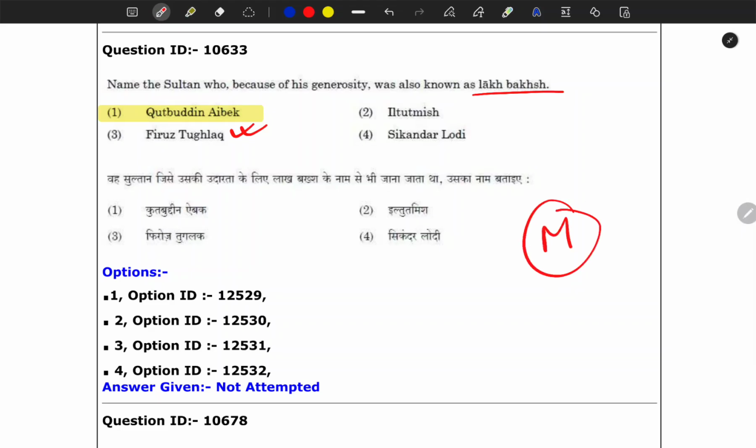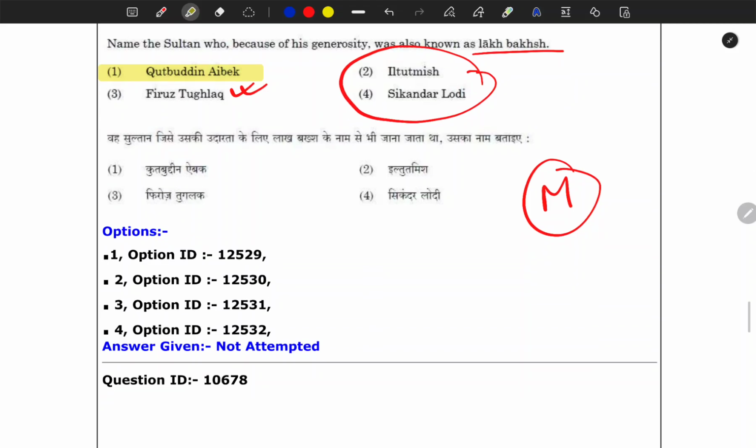Why in the moderate category? Because you have to read about these rulers in great detail. He was called Lakh Baksh because of his goodwill. He was funding scholars, he was funding artists, he was also giving some money to the poor, and he was also giving a share to his soldiers. Because of these reasons he was called Lakh Baksh. I also didn't know this fact, so I cannot help you.